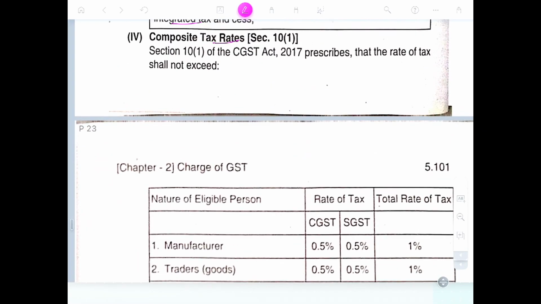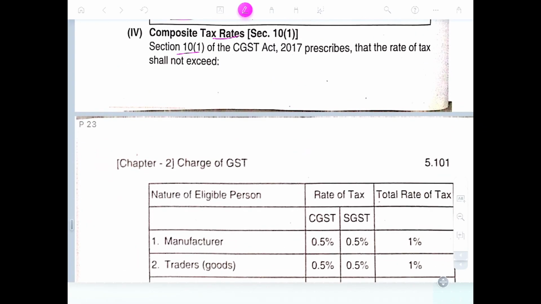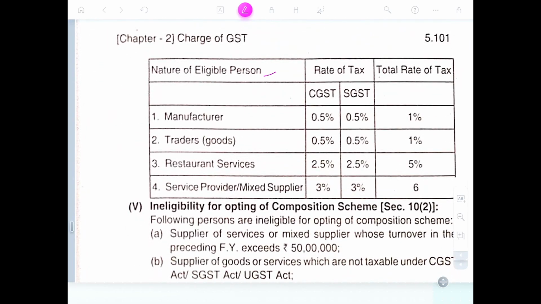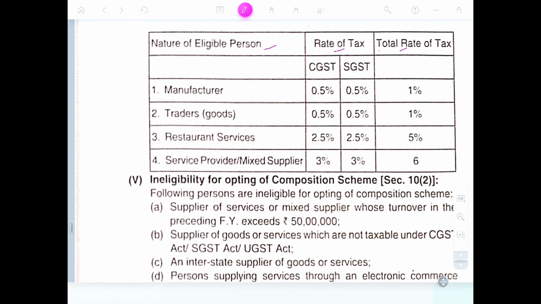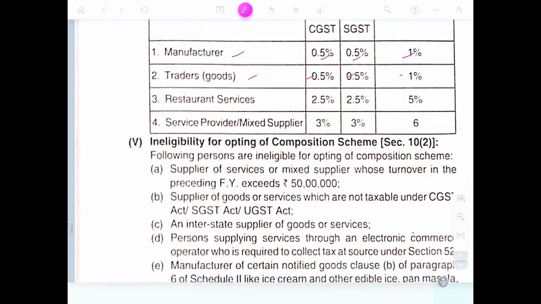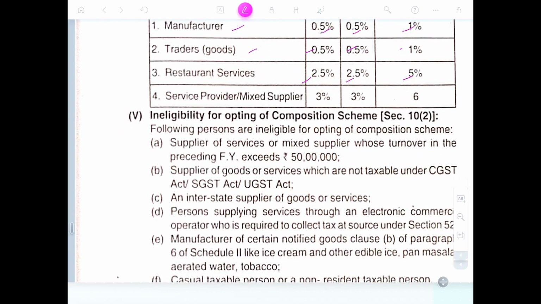Composition tax rate. Section 10, subsection 1 of the CGST Act prescribes the rate of tax as under. Eligible person and rate of tax: manufacturer 0.5%, traders of goods 0.5%, restaurant services 2.5%, service provider and mixed supplier 3%, 6%.